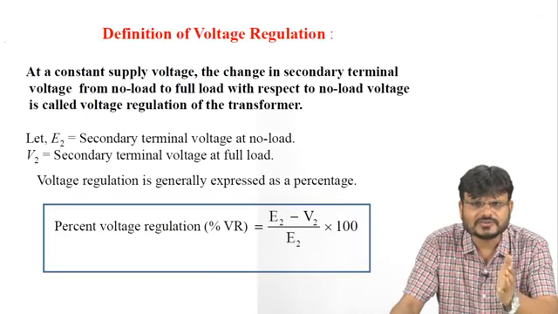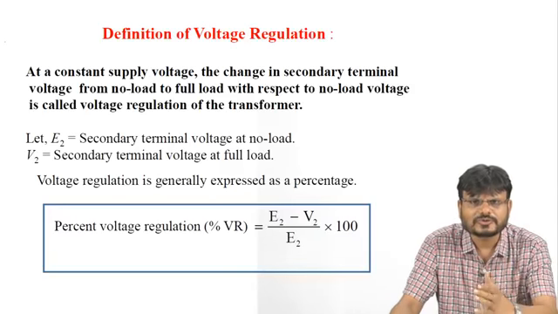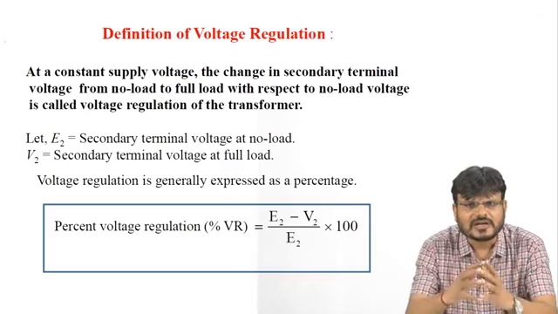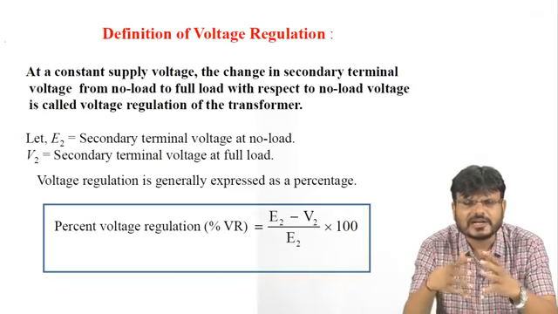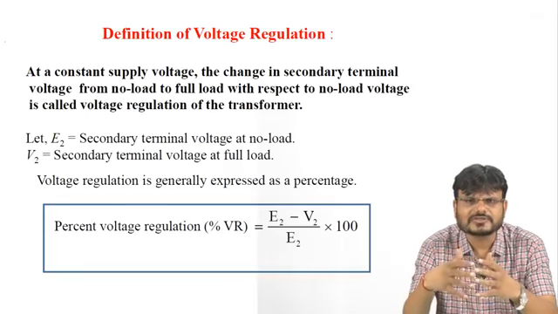So voltage regulation is what? At constant supply voltage, the change in secondary terminal voltage from no load to full load with respect to no load voltage is called voltage regulation of the transformer. So accordingly, what should be the voltage regulation for the ideal condition? For the ideal condition, this voltage regulation should be 0.